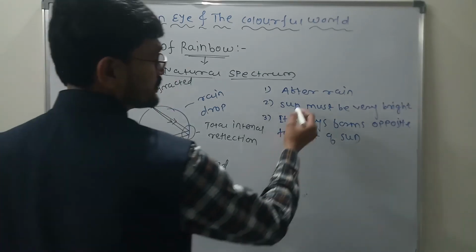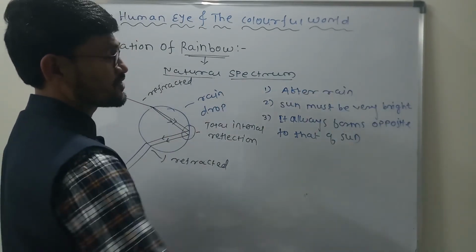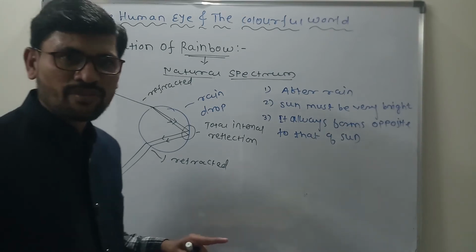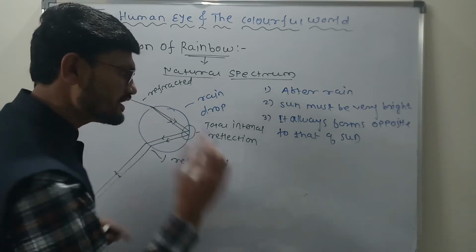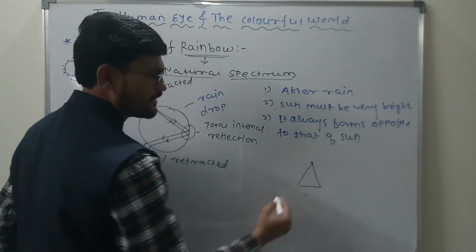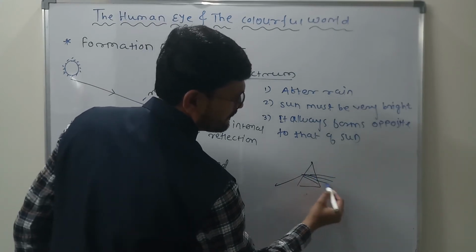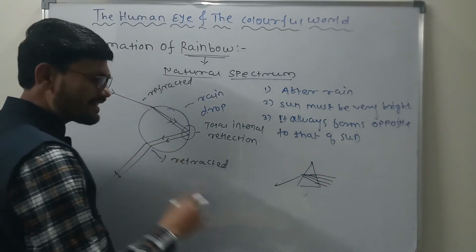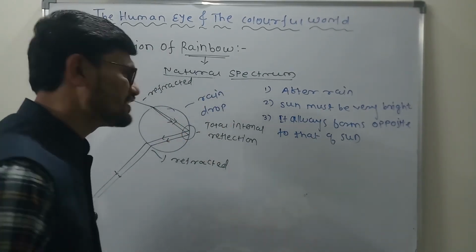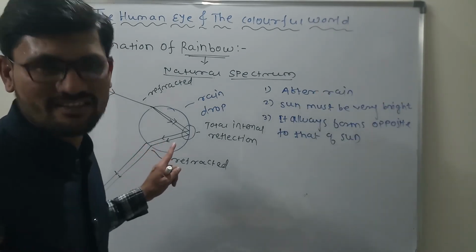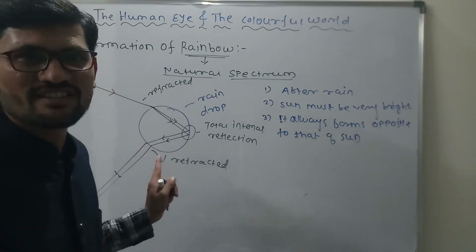The conditions are there, so it must be after rain, the sun must be very bright, and the rainbow always forms opposite to what? Sun. Correct? So which means that as we have seen in the case of the prism, what happens here? In the case of the prism the same thing, isn't it? So the light is incident and the light gets refracted, and we can observe the different and different colors. What is happening? Exactly, these tiny water droplets completely behave as a prism. That is the reason it splits the light into different colors. Exactly, the water droplets in the sky completely behave as a prism.